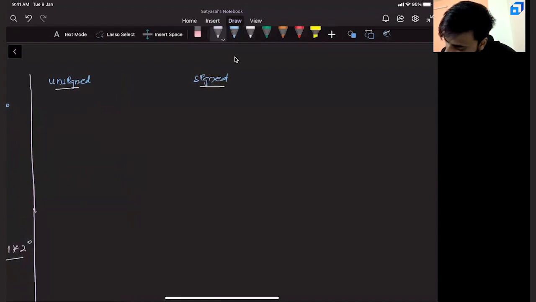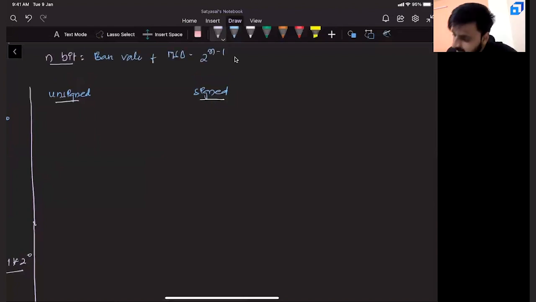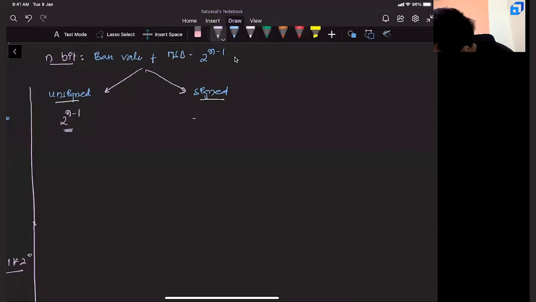What it says is, if it is an n-bit number, we understood the base value of MSB bit is 2 power n minus 1. This is correct, but only if it is unsigned. If it is signed, the MSB bit value will become, you guessed it, minus 2 power n minus 1. Now you can ask, why in the world is this important?